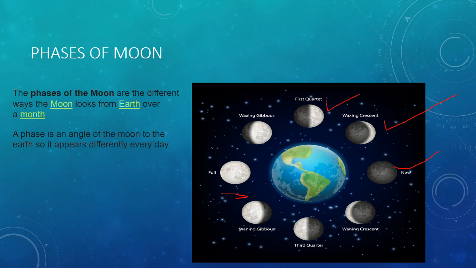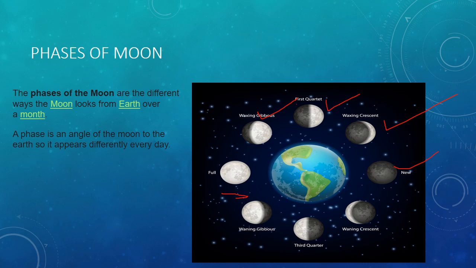The first quarter moon is when half of the lit portion of the moon is visible after the waxing crescent phase. Then we will move to the waxing gibbous. Waxing gibbous moon occurs when more than half of the lit portion of the moon can be seen and the shape increases in size from one day to the next.